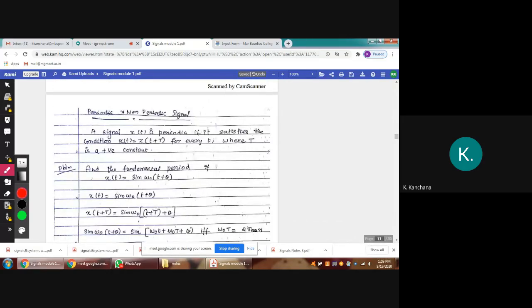Okay, periodic and non-periodic signal. A signal x of t is periodic if it satisfies the condition x of t equal to x of t plus capital T for every t, where T is a positive constant. This is the definition for a periodic signal.